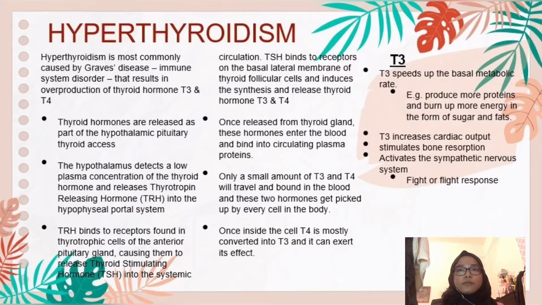T3 will speed up the basal metabolic rate. For example, it will produce more proteins and burn up more energy in the form of sugar and fats. It can also increase cardiac output, stimulate bone resorption, and activate the sympathetic nervous system, which is responsible for our fight or flight response.